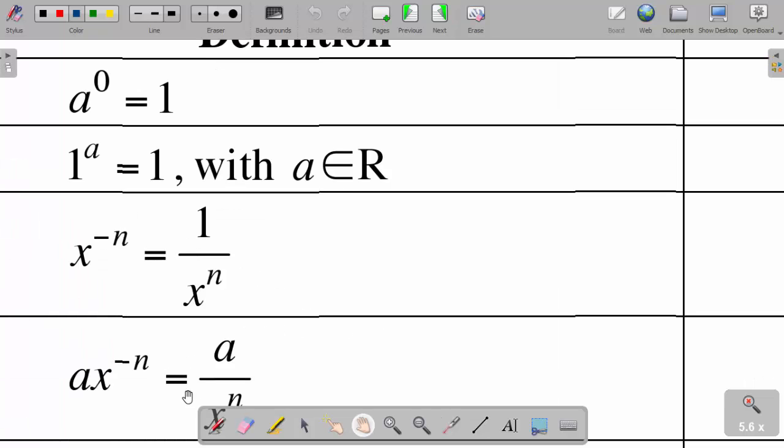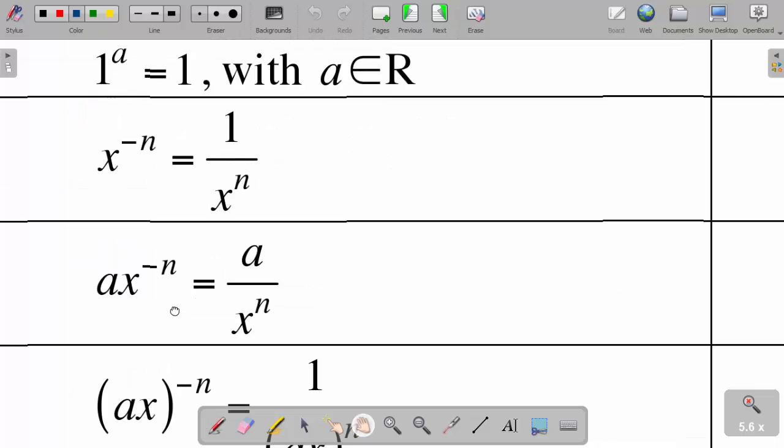Okay. Now, if I am multiplying a coefficient by x to the power negative n, this negative exponent only affects the variable. In other words, the a remains in the numerator, and this negative n becomes positive when it goes into the denominator, so it becomes a over x to the power n.